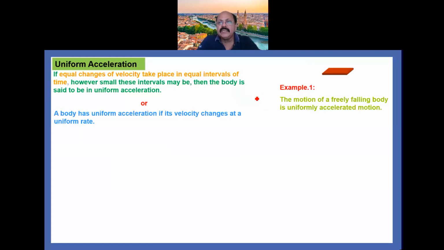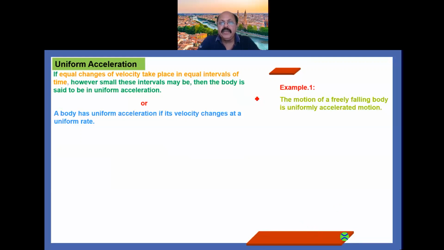For that purpose, you can see one animation here. A body is placed at a certain height, that is a ball we are taking, which is placed at a certain height, and when it falls freely, then we say that its motion is uniformly accelerated motion. Like that, you see. This is called uniformly accelerated motion.